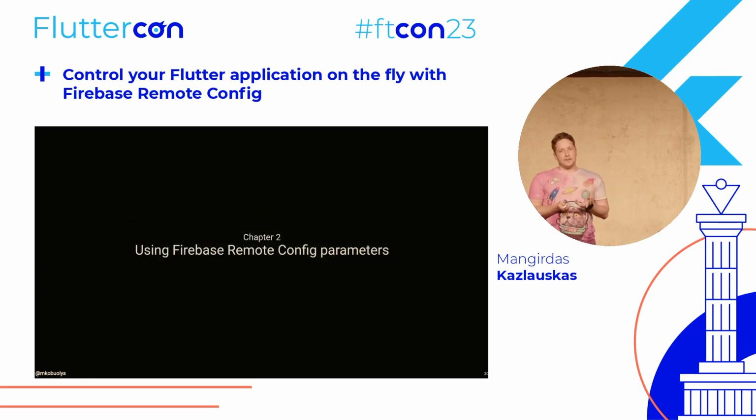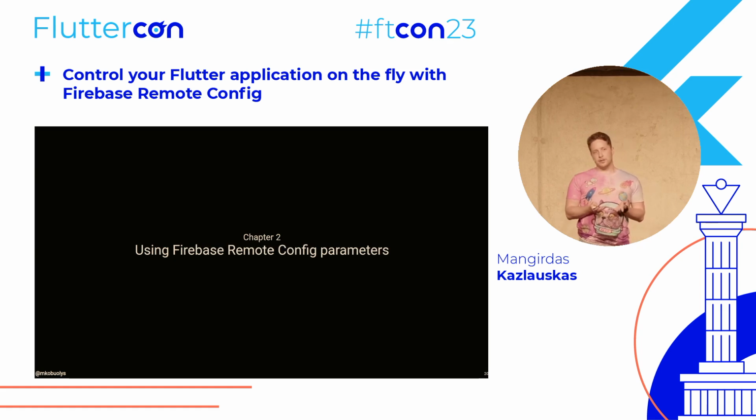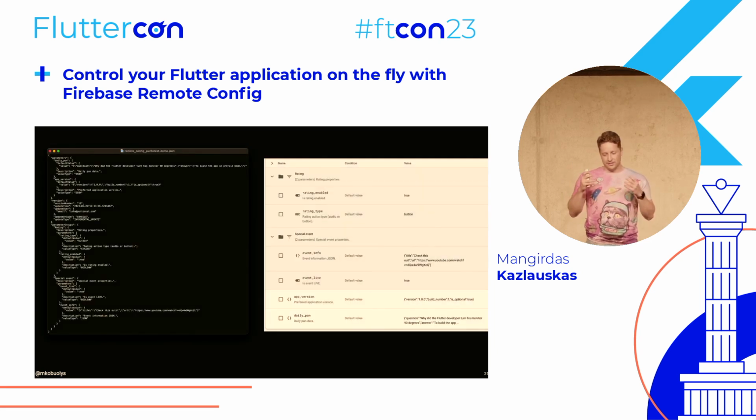So I started talking about Firebase Remote Config, but I didn't really mention what Firebase Remote Config is. Firebase Remote Config is a cloud service that allows you to change the behavior or appearance of your app without requiring an app update, meaning you can change those values on the fly, and this will be synced with your device. You do not need to release a new app version for these features, properties, or parameters to be accessed. So yeah, now we'll get to the essence, the main juice of this talk.